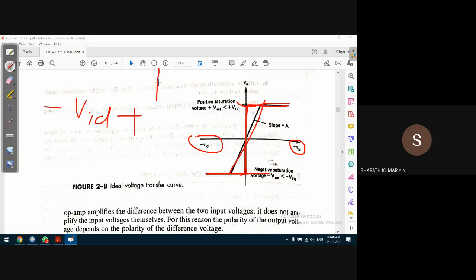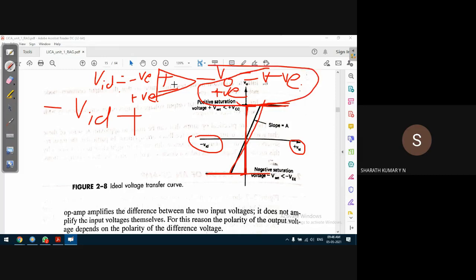If the differential voltage VID is negative, the output voltage should be negative. If the input voltage is positive, what should the output voltage be? It should be positive.